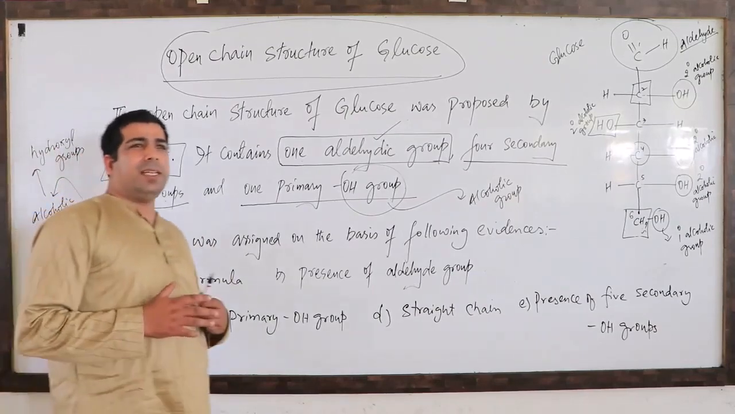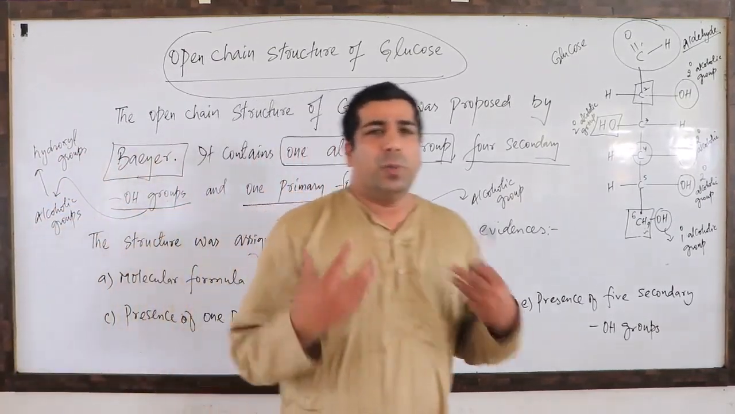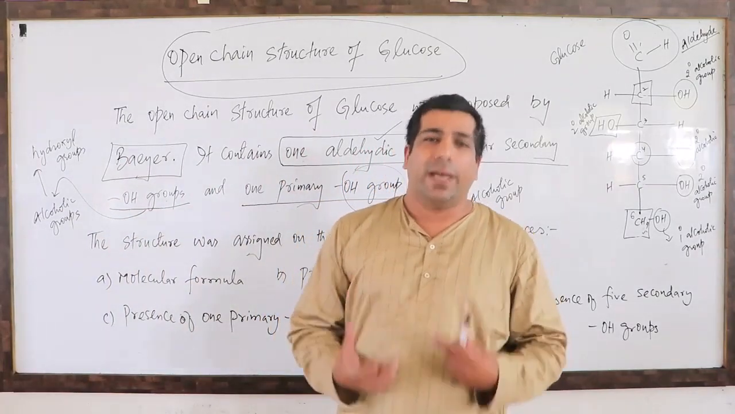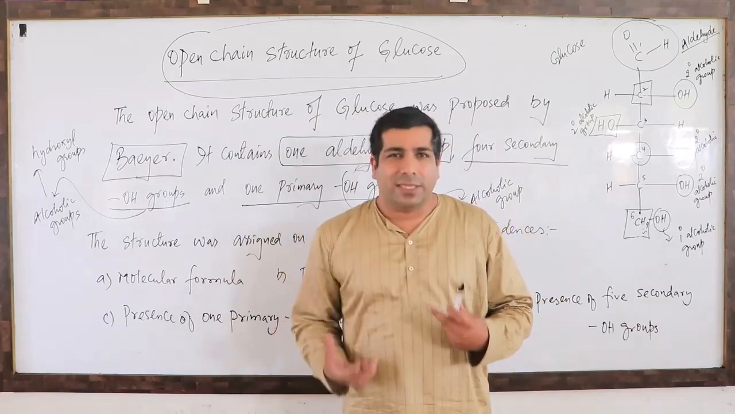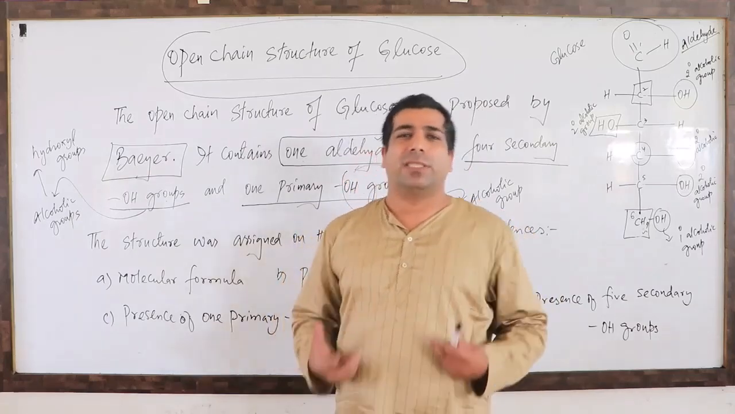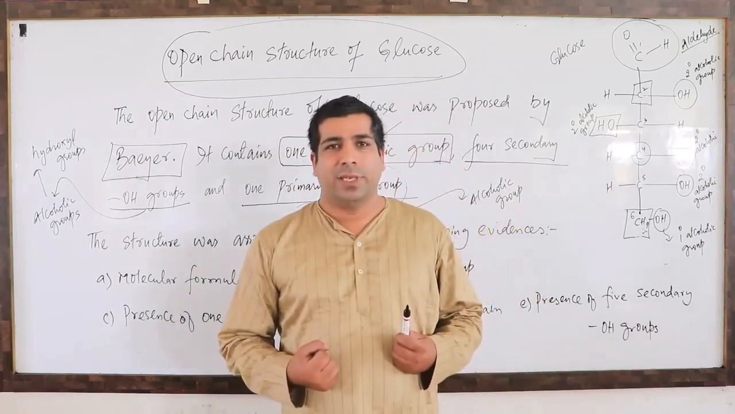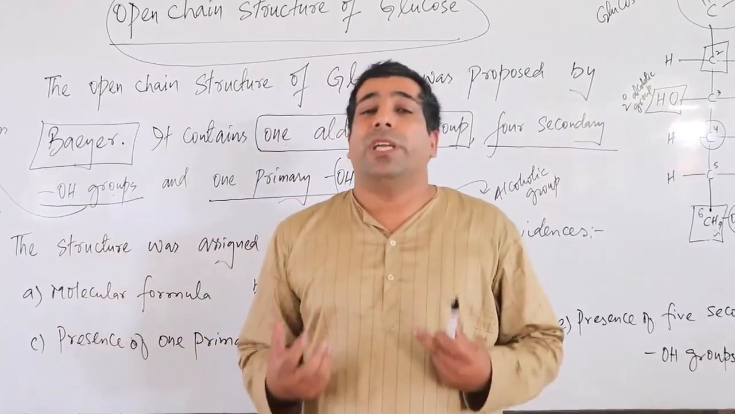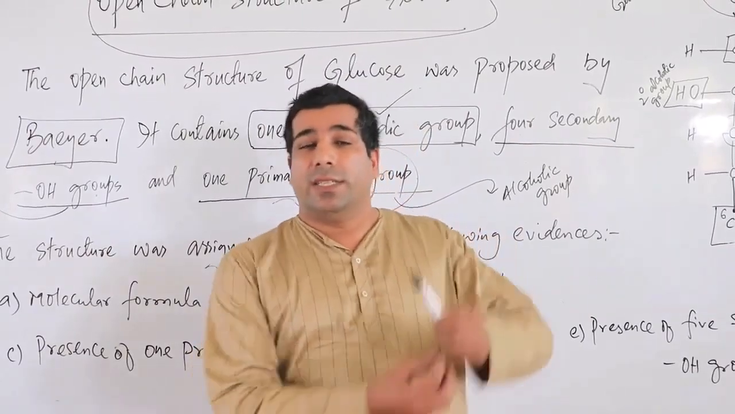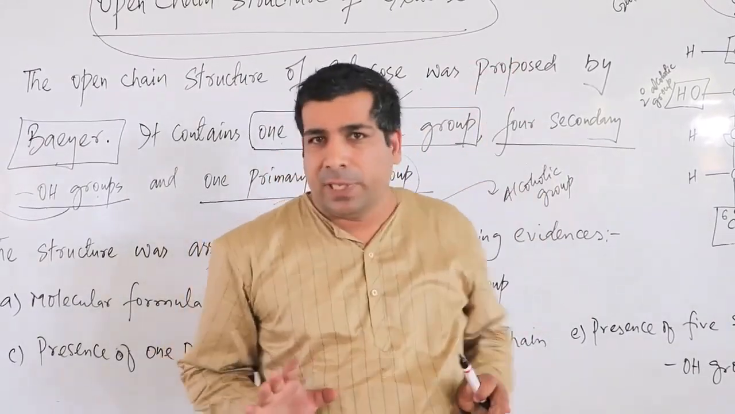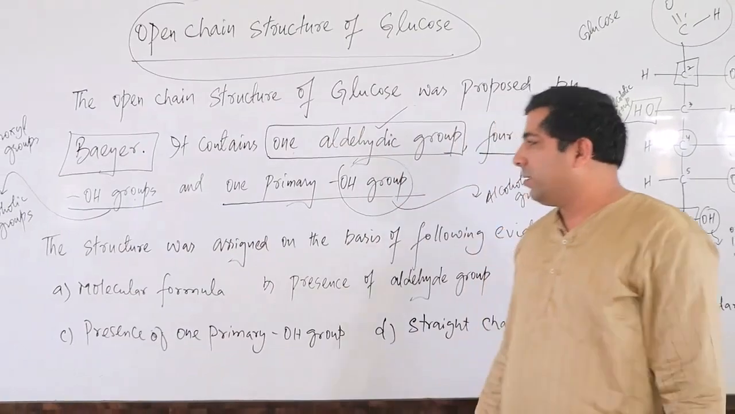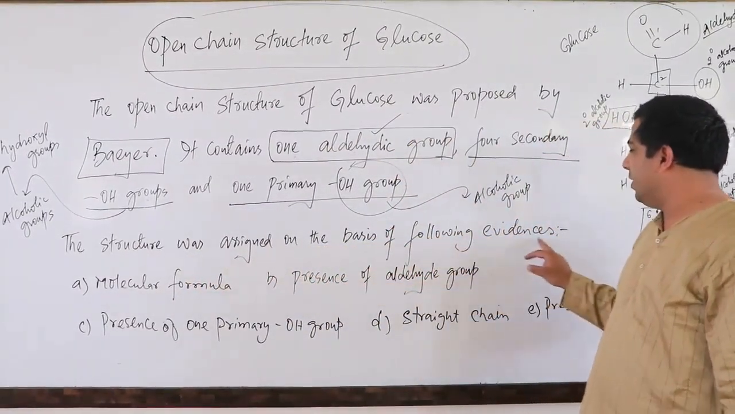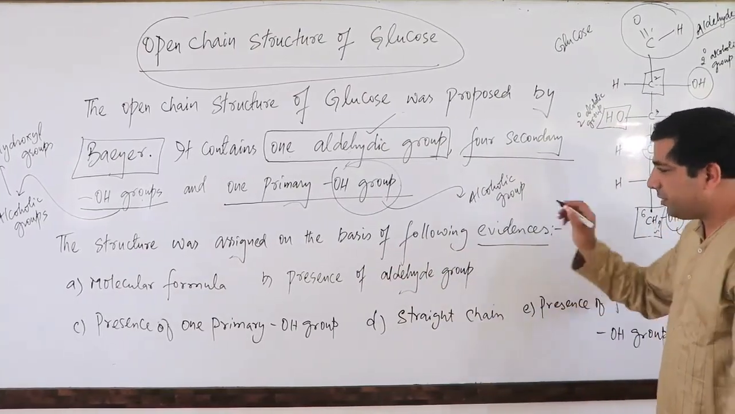Now you may be thinking about how the open chain structure was given or proposed by Bayer. What are the evidences through which we found the structure of glucose? So we need to discuss the evidences of the open chain structure of glucose, which prove that glucose has a particular structure. The structure was assigned on the basis of the following evidences. And what are those evidences?